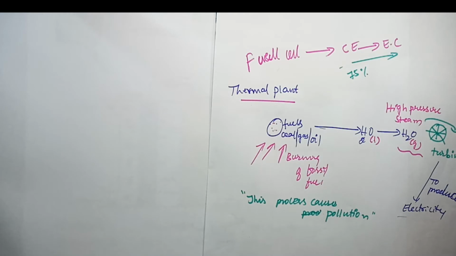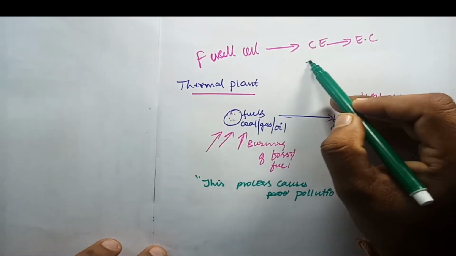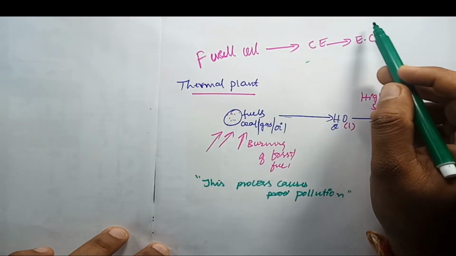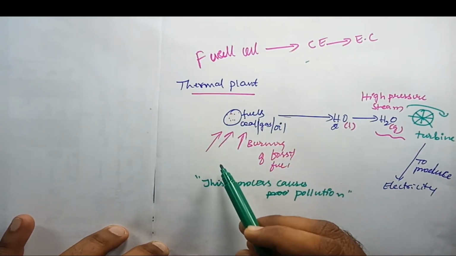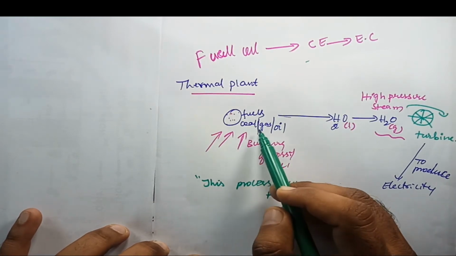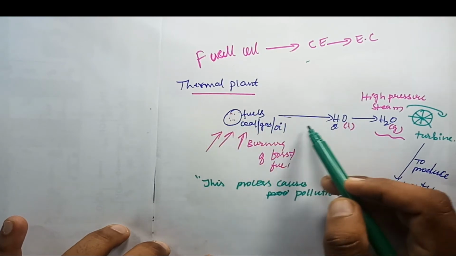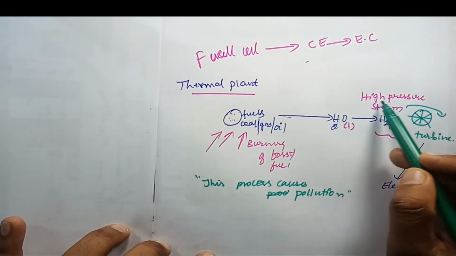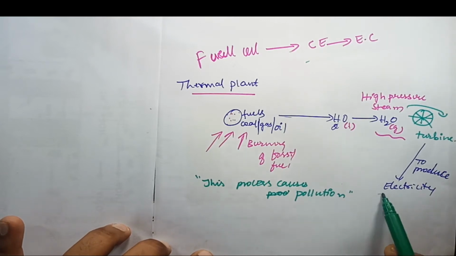Okay, let's move on to the main topic, fuel cells. Fuel cells are galvanic cells which can directly convert chemical energy into electrical energy. The production of electricity can also be done in a thermal plant. In a thermal plant, energy is produced by burning fossil fuels like coal, gas or oil. The energy produced in this process is used to convert water into high pressure steam, which runs the turbine that produces the electricity.